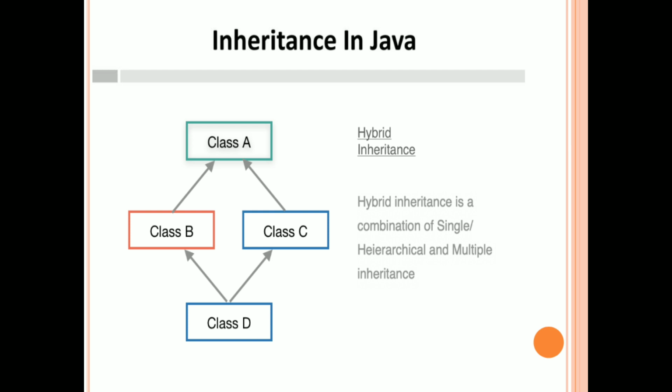Hybrid inheritance. Hybrid inheritance is a combination of single inheritance, hierarchical inheritance, or multiple inheritance. The combination of any two inheritance concepts together is called hybrid inheritance. Look at the diagram: class B and class C are the base classes to class D, so that represents multiple inheritance.